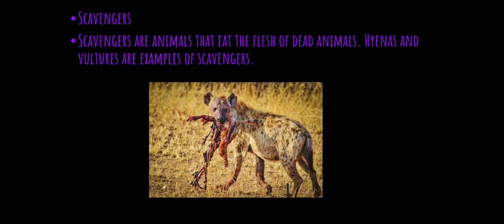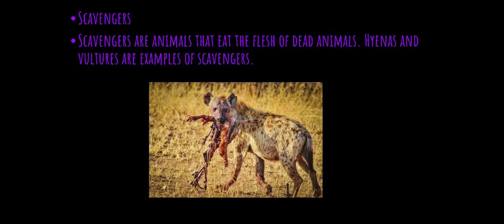Next category is scavengers. Scavengers are animals that eat the flesh of dead animals. Hyenas and vultures are examples of scavengers.